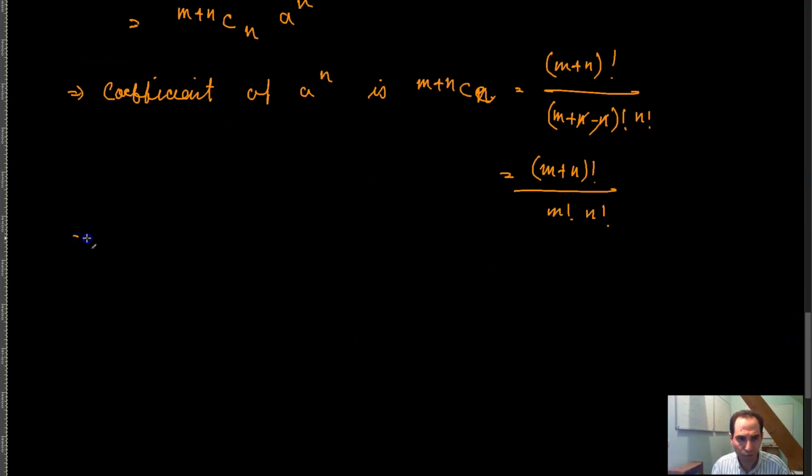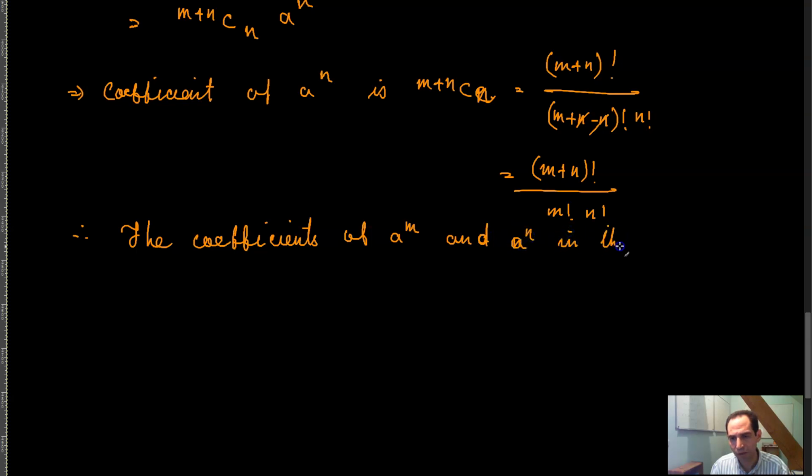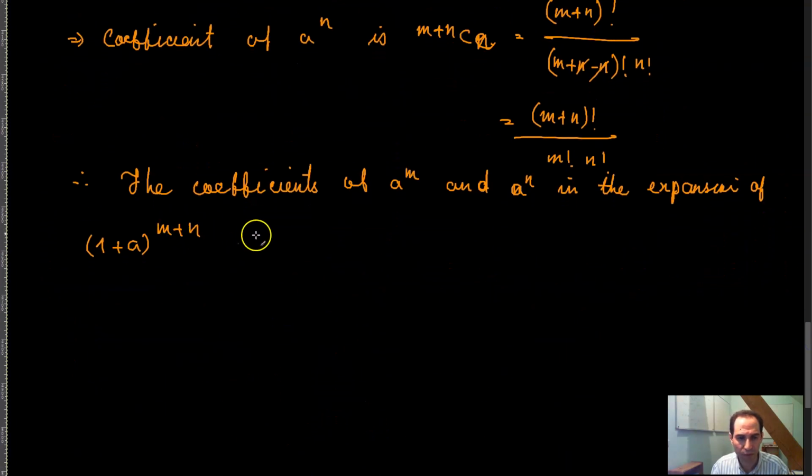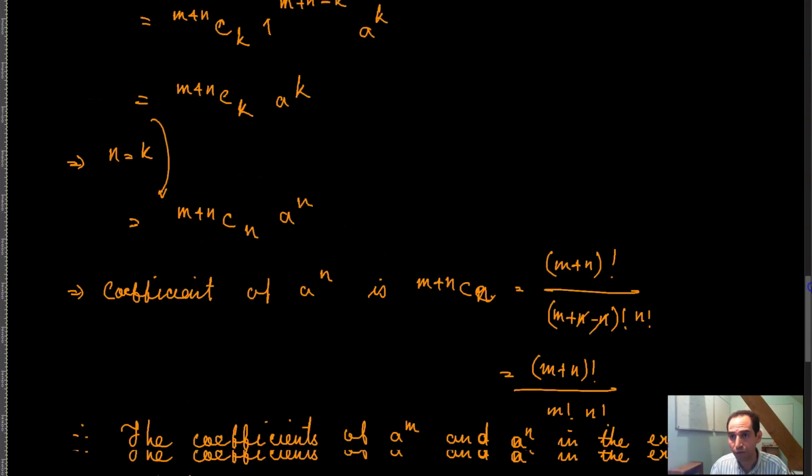And therefore we have proved that the coefficients of a raised to the power m and a raised to the power n in the expansion of (1 plus a) raised to the power m plus n